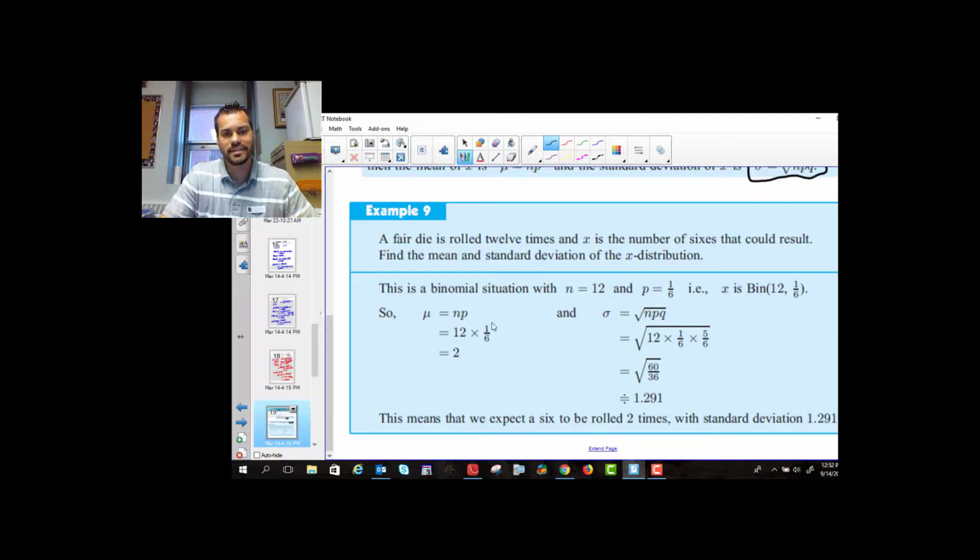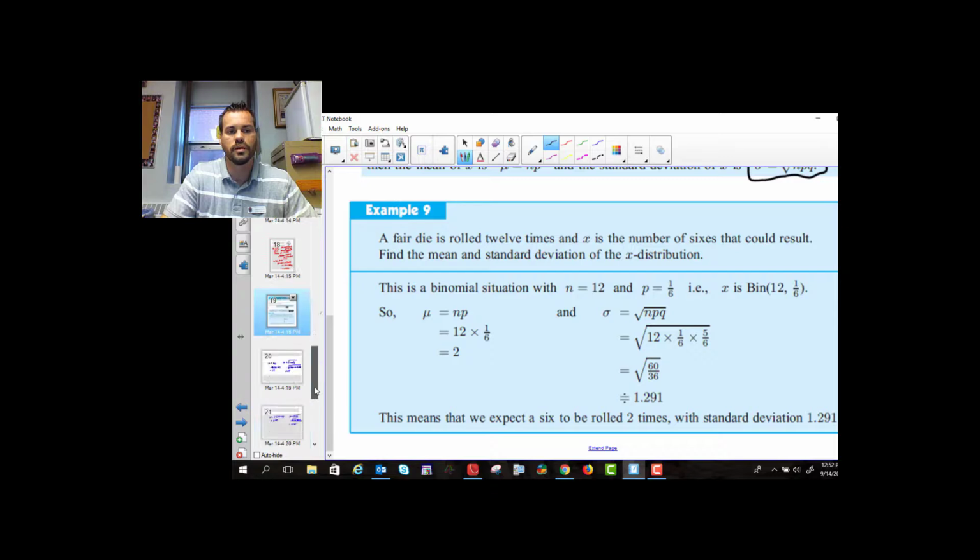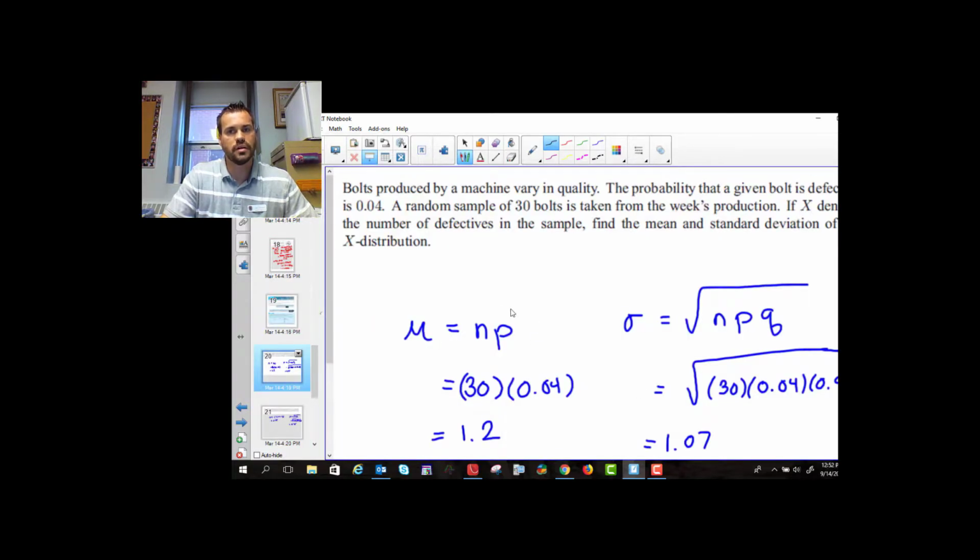So it's 1/6, and it's 12 times. So you go 12 times 1/6. We expect to get 2 sixes. The standard deviation is the square root of 12 times 1/6 times 5/6. That's the probability of failure, right? That's the probability of not getting a 6. And we just get our answer, and that means we expect to get a 6 rolled 2 times with a standard deviation of 1.291. All right? So that's how you find the mean and standard deviation.